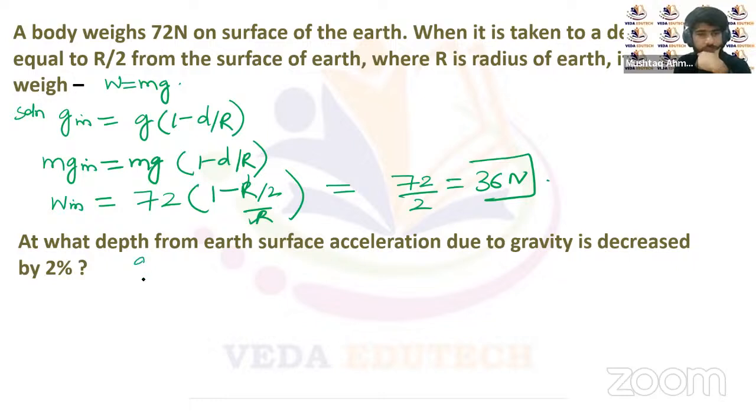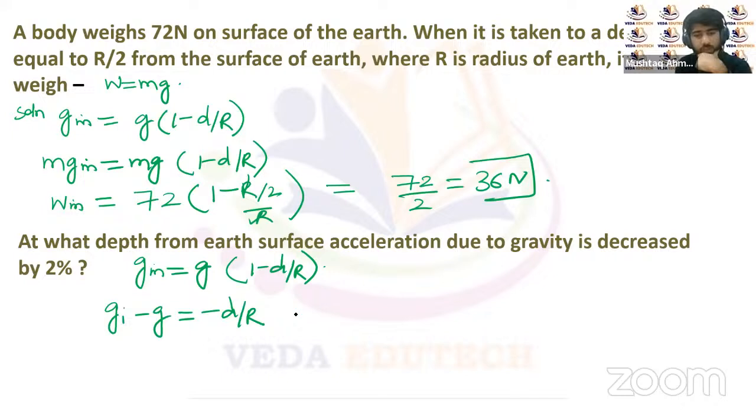We know the acceleration due to gravity inside the surface is g inside, that's g times (1 minus d upon R). Now the change in acceleration due to gravity is g inside minus g, that's equal to minus d upon R. That's our delta g. So that's the value of delta g.